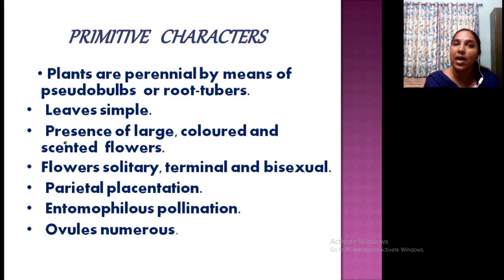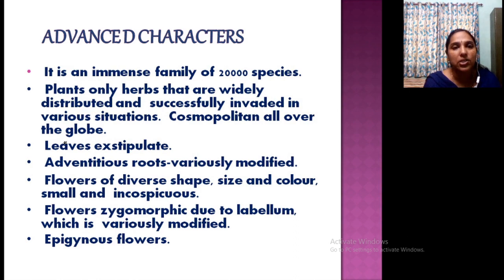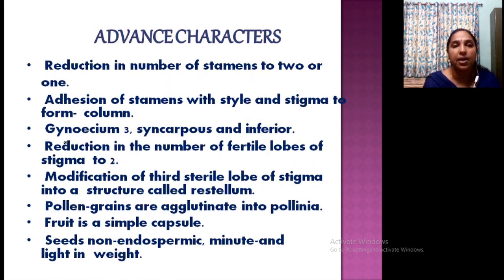Then what are the primitive characters? They are perennials. Then another one is the presence of large colored flowers, parietal placentation. What are the advanced characters? For the advanced characters, you can discuss them one by one. Exstipulate, adventitious roots modified, flowers in various shapes, sizes and colors, flower zygomorphy, epigyny, then reduction of the number of stamens, adhesion of stamens to style, gynoecium with inferior syncarpous ovary, modification of stigma into rostellum, pollen grains fused to form pollinia, etc. Then seeds endospermic and minute.